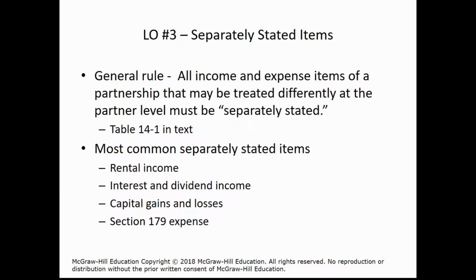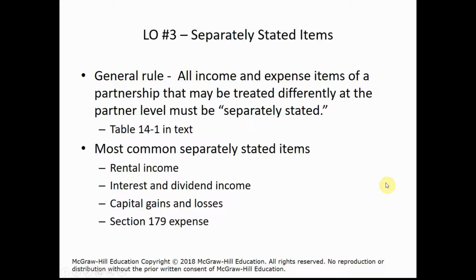How do we know an item should be separately stated on K1 when it's sent down from the partnership to the individual partner? If the item can be handled differently by different partners, then the item should be separately stated. For example, I mentioned charitable contributions before. So one partner may benefit from the charitable contribution because that partner itemizes. Another partner may not itemize and may take the standard deduction and therefore would not benefit from that charitable contribution.